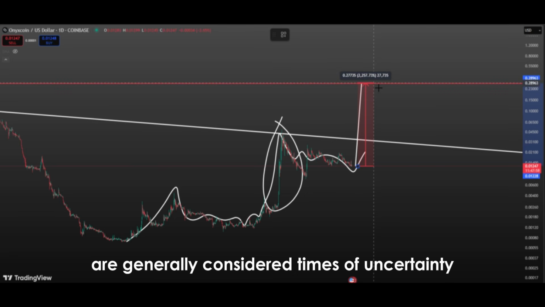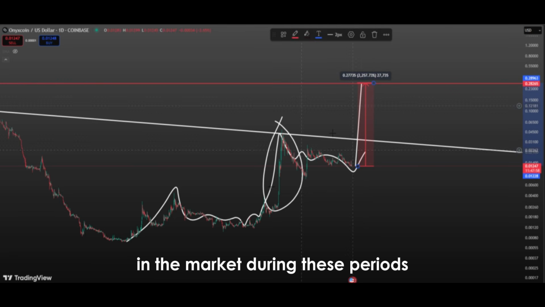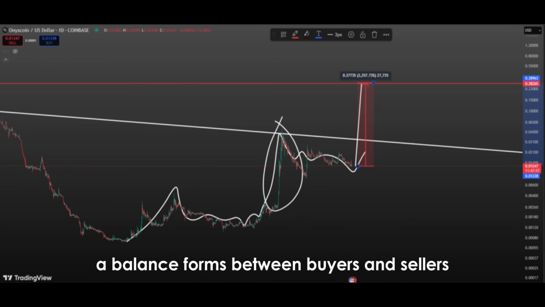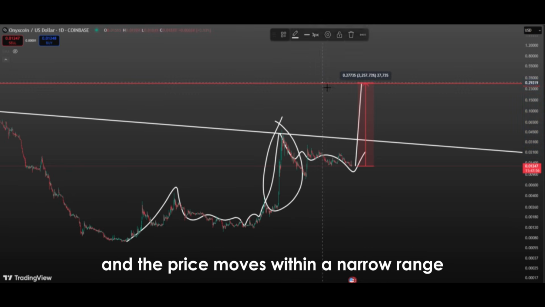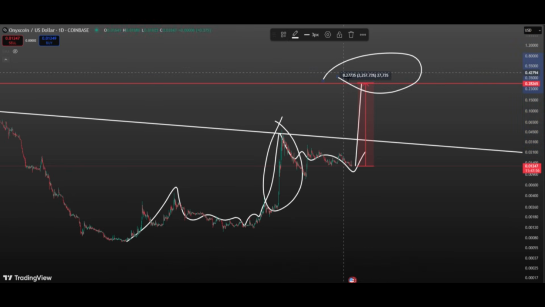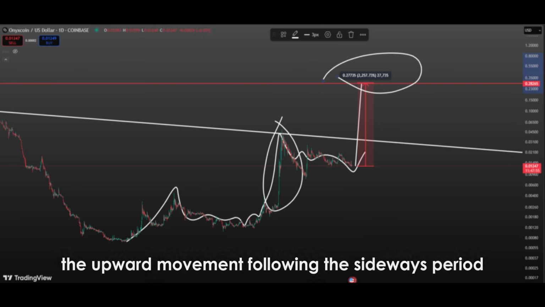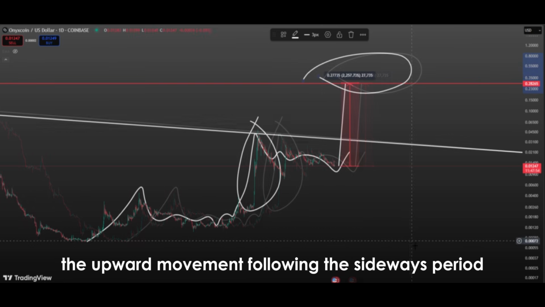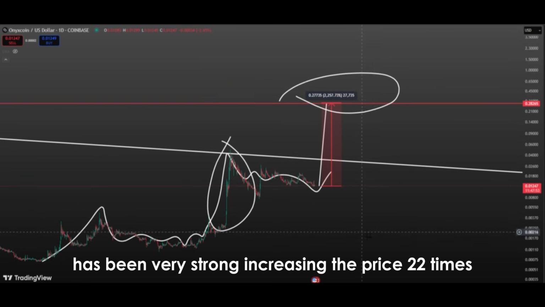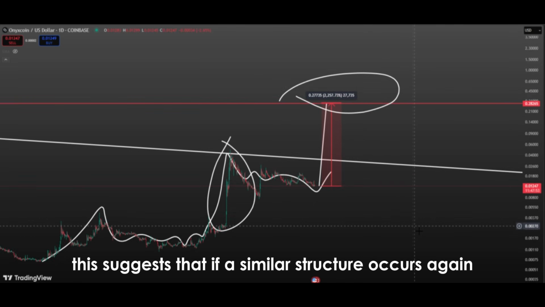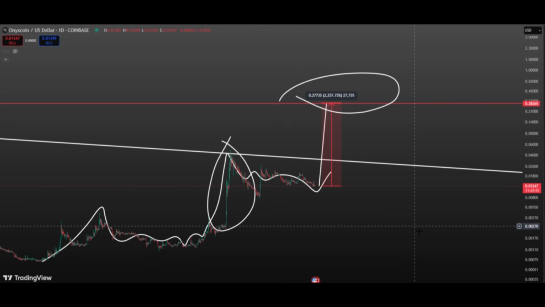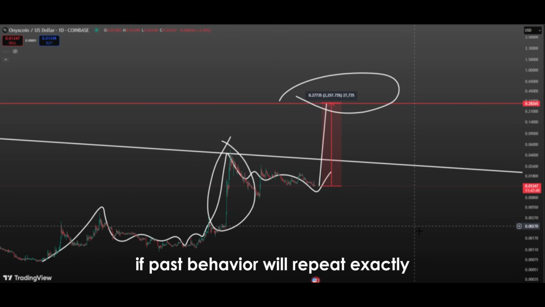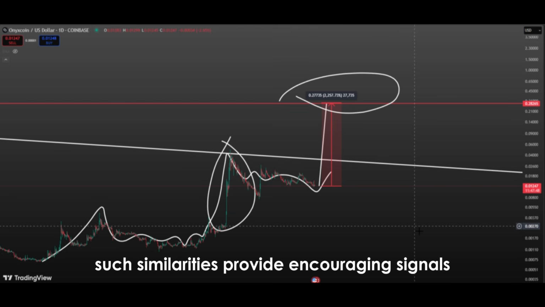Sideways periods are generally considered times of uncertainty in the market. During these periods, a balance forms between buyers and sellers, and the price moves within a narrow range. However, considering past examples, the upward movement following the sideways period has been very strong, increasing the price 22 times. This suggests that if a similar structure occurs again, the price could potentially gain significant upward momentum. While it is impossible to know for certain if past behavior will repeat exactly, such similarities provide encouraging signals for investors.